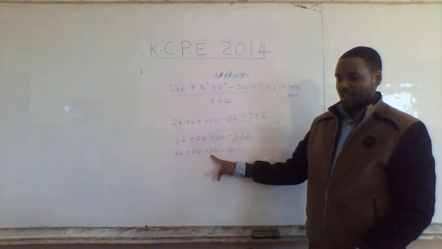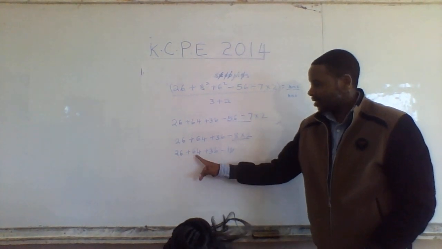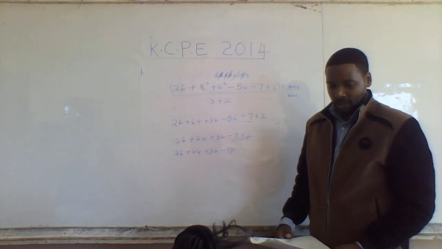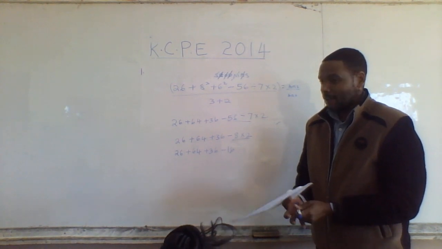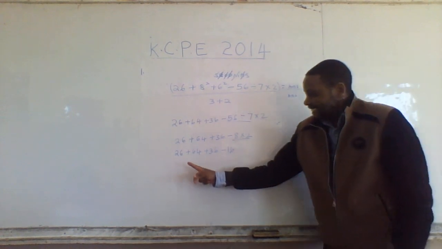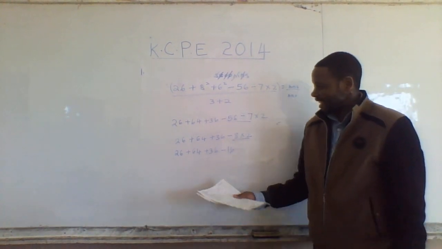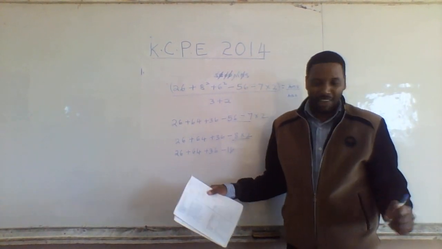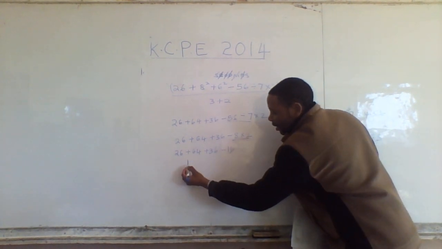Why don't you do that within a second? 26 add 64 add 36. And I will give you a banana if you get it. The first one. 126. Good, I will give you a banana to charge your phone. And you told us a banana can charge your phone, isn't it? Yes. I will give you a banana to charge it.